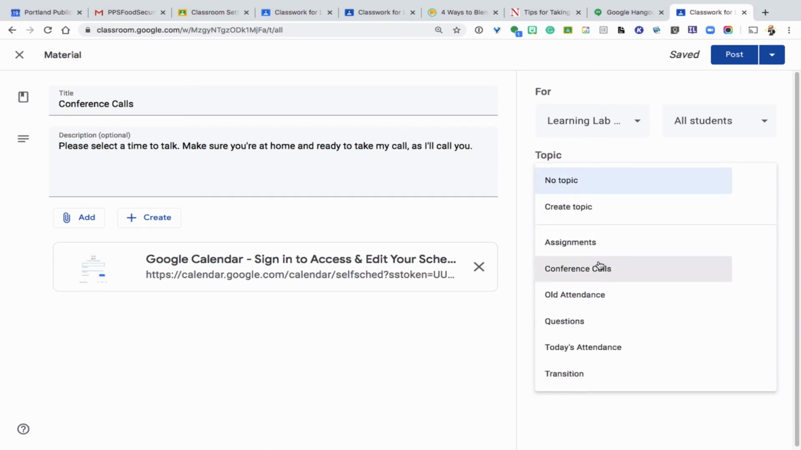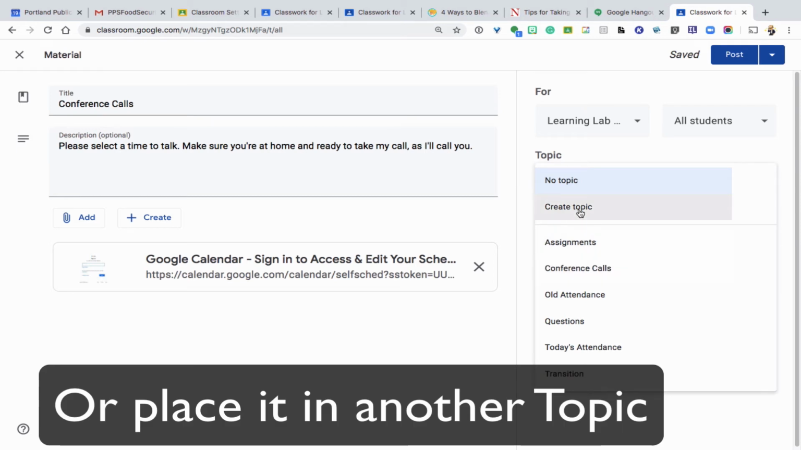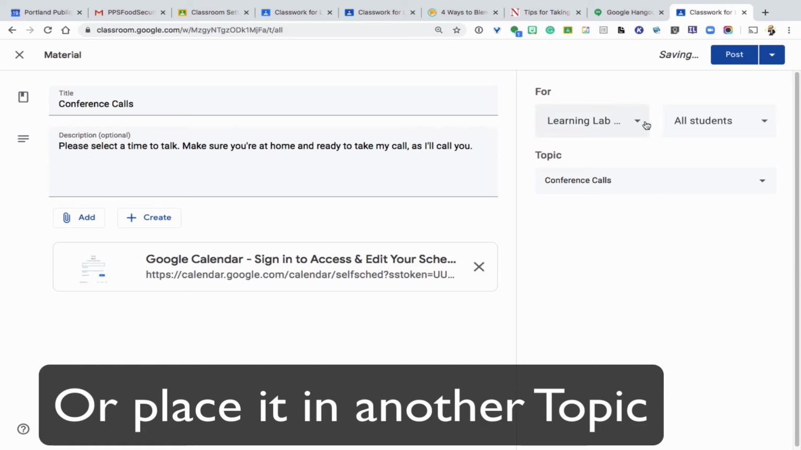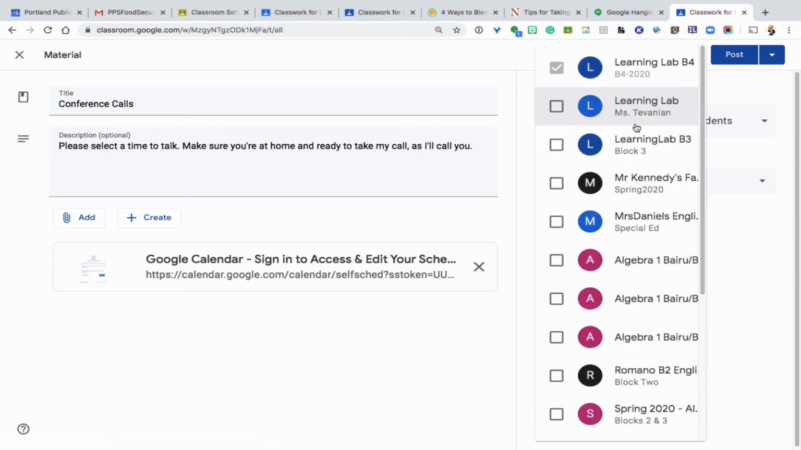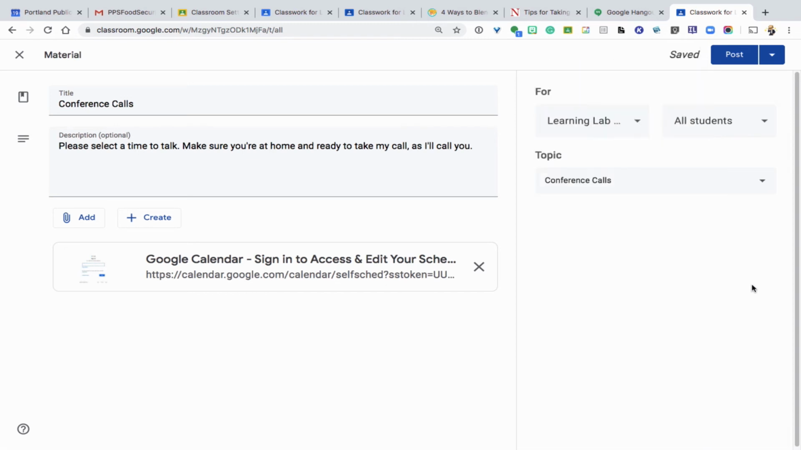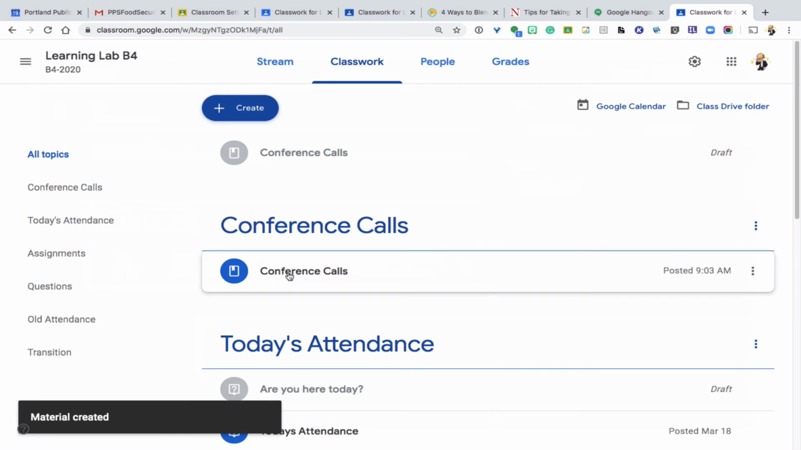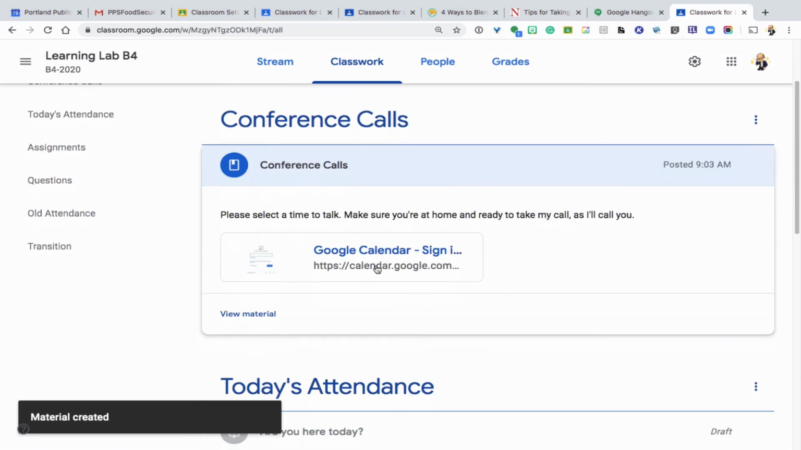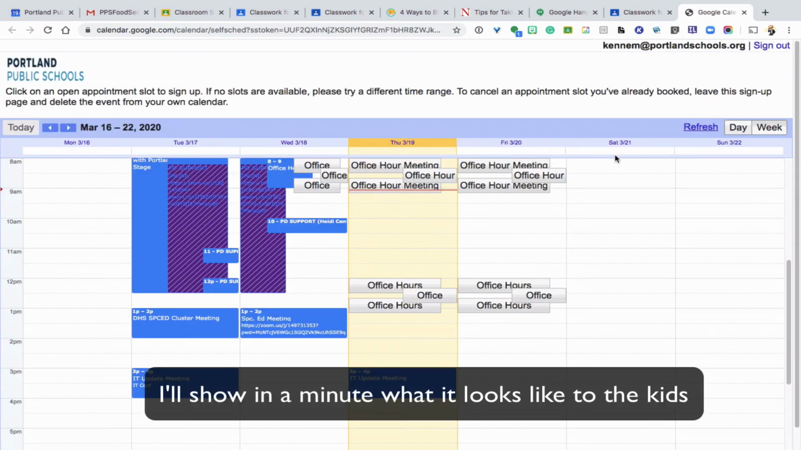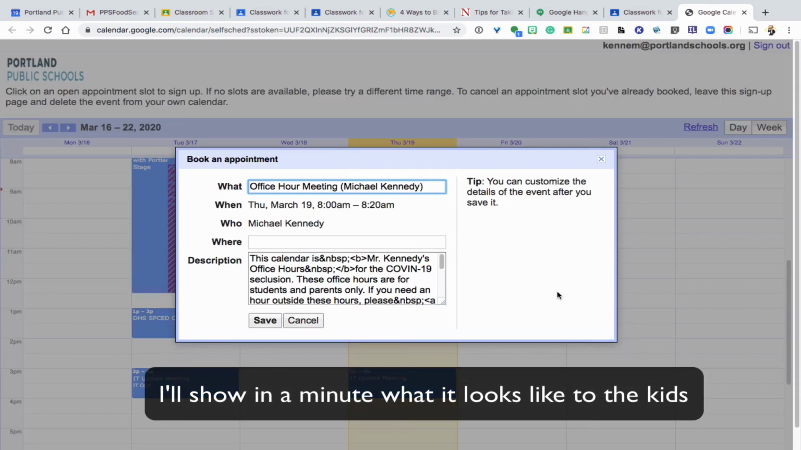If you haven't created this topic, you can go ahead here and click create topic and type in conference calls. So I'll say conference calls, and then I'll decide where to put that. Do I want it to go to all students? Yes, and then I can put it in all my learning labs. I'm going to go ahead and hit post. And now it's here in the classroom. So kids can click the link and go straight there. And as students, they can go ahead and book these conference calls.